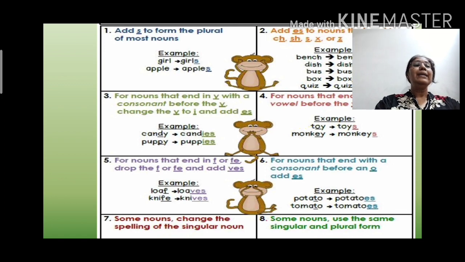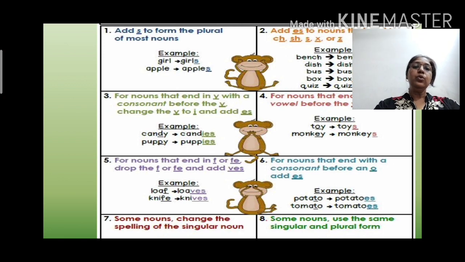Second one, add es to the noun that ends with ch, sh, s, x or z. Let's see the example. Bench, benches, dish, dishes, bus, buses, box, boxes, quiz, quizzes. Now the third rule is, for nouns that end in y with the consonant before the y, change the y to i and add es. Here you have to see that the word should end with y and it should be preceded by a consonant.